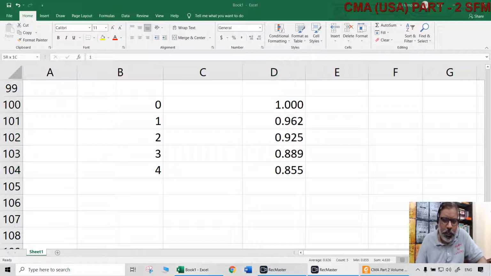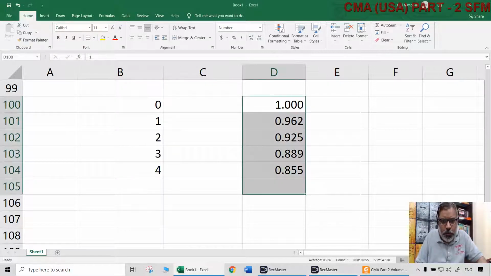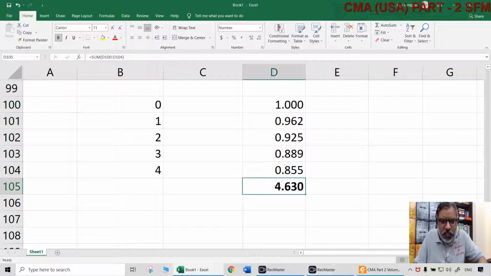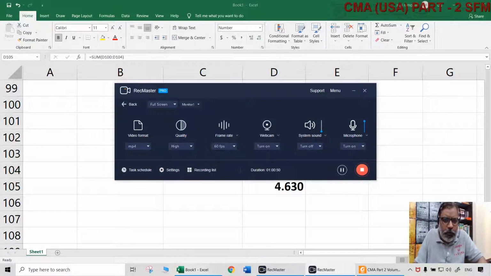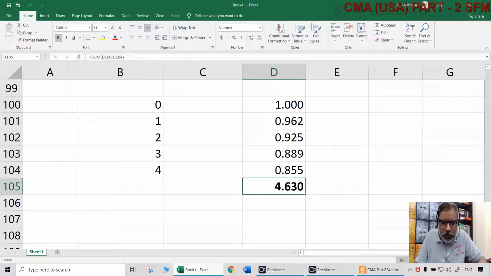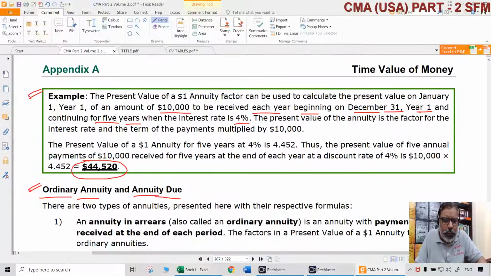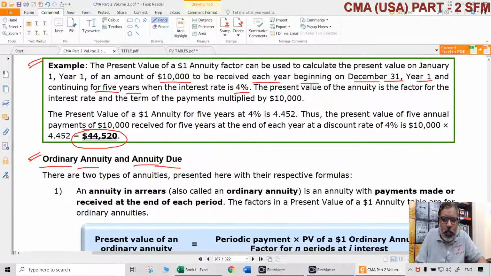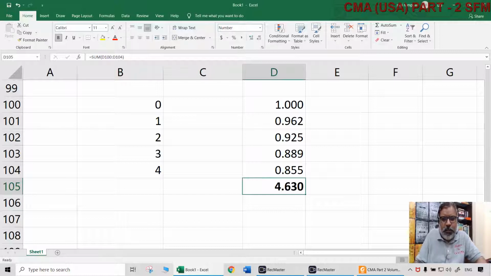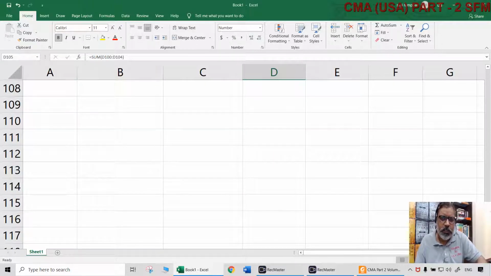So the point is here, for 5 years, what is going to be the annuity factor if it is annuity due? If it is not ordinary annuity, if it is annuity due, then what is going to be the annuity factor? It is going to be 4.63, not 4.452 as we got earlier. It was 4.452 earlier. Now it is 4.63. That is annuity due. Can we do this all the times, every time? Not required.